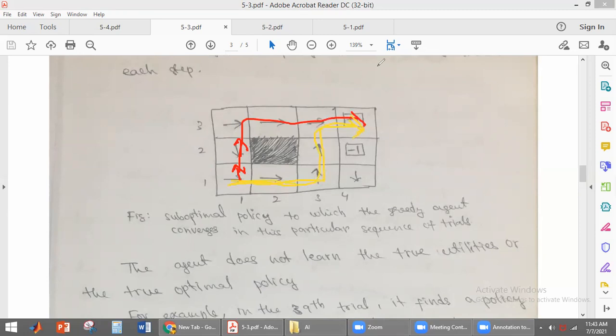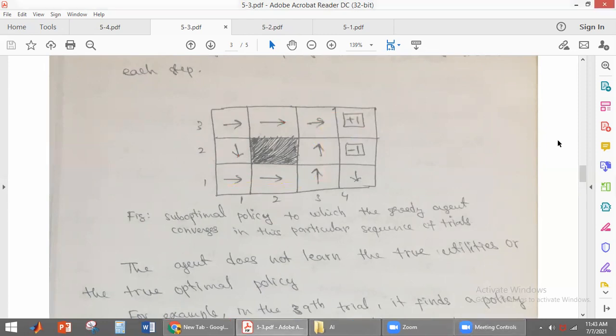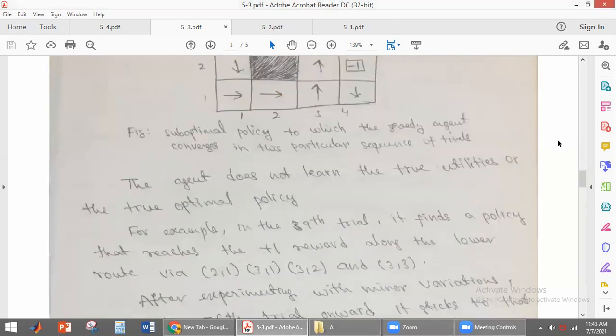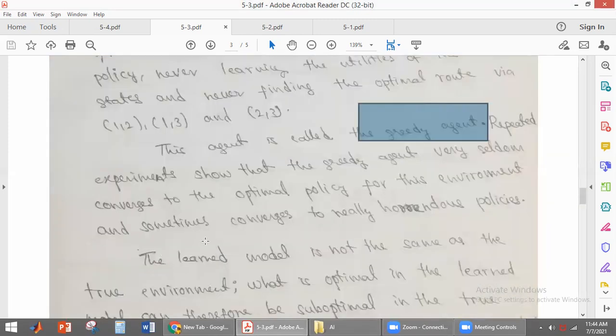Okay, so here the agent is very much interested in reaching only the terminal state +1. Once it reaches the terminal state, it does not learn new policies. Okay, so this type of agent is called a greedy agent. Repeated experiments show that the greedy agent very seldom converges to the optimal policy for this environment. So the greedy agent converges very slowly to the optimal policy.